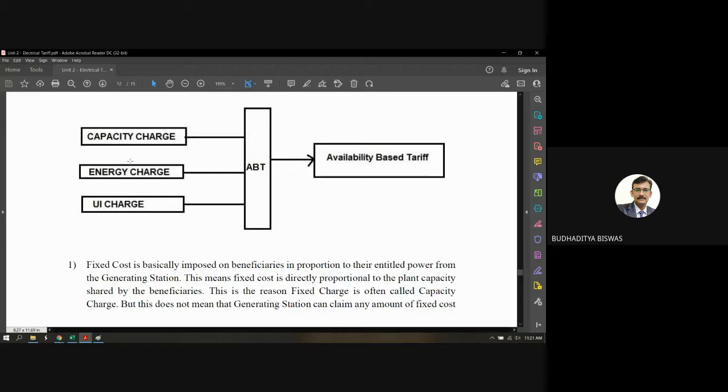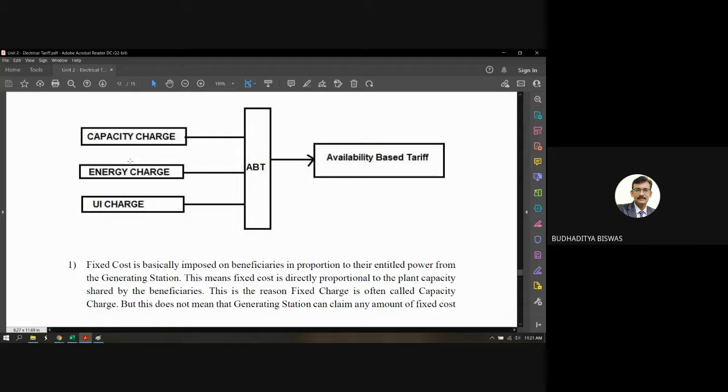The capacity charges are based on your capacity. That means for a higher capacity power plant, the fixed charges are more, so the capacity charges are also more. Then the UI charges, unscheduled interchange charges, are based on your online load transaction. When the power demand is more than your generation, you need to generate more and you will be paid more per unit at that time.